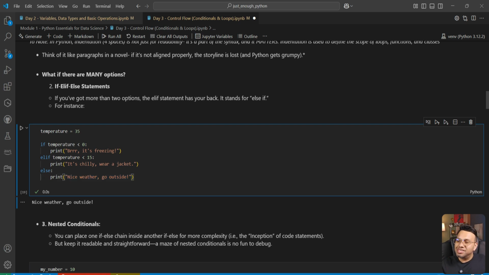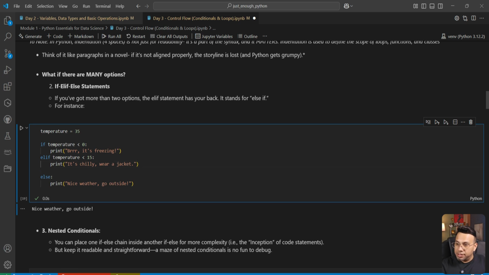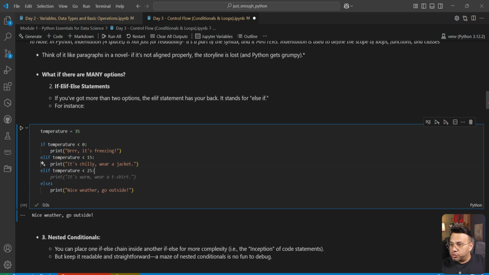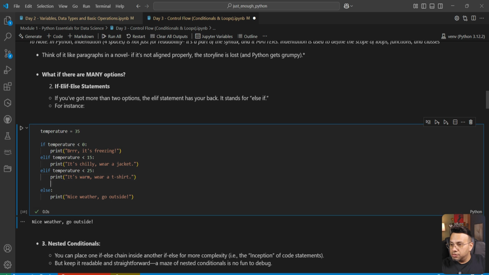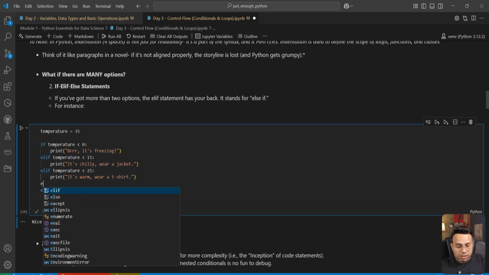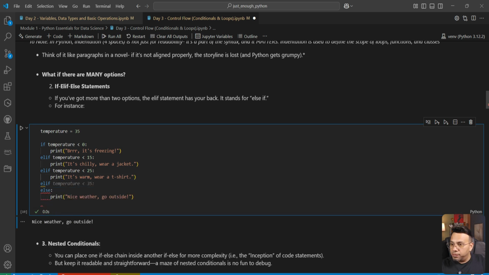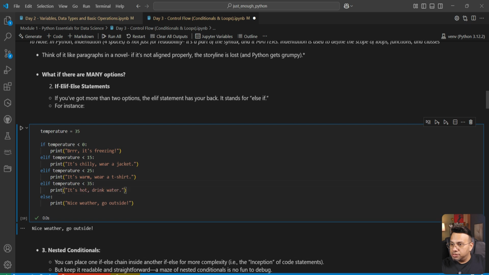But the point to note is that this is the way to construct an if, else if, else statement. One more thing to note is that even though here I've just used one else if statement, you can use more than one. You can use as many as you want. I can say something like else if temperature is 25, then print something. Then else if temperature is less than 35, print something.